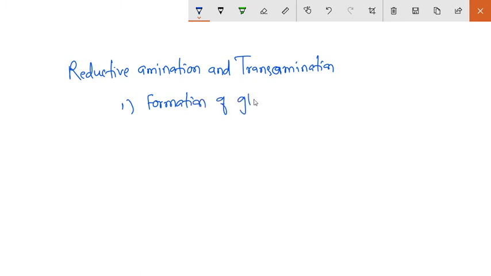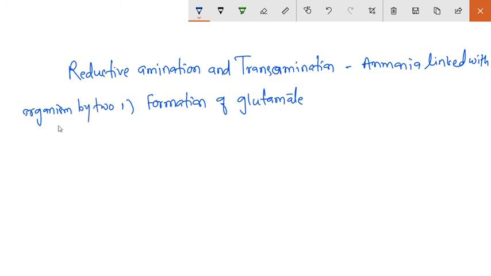Formation of glutamate. So this ammonia is linked with the organism by two reactions.